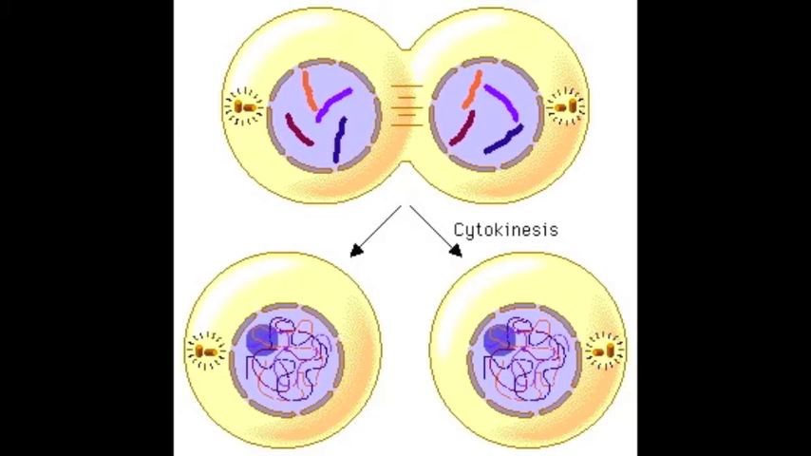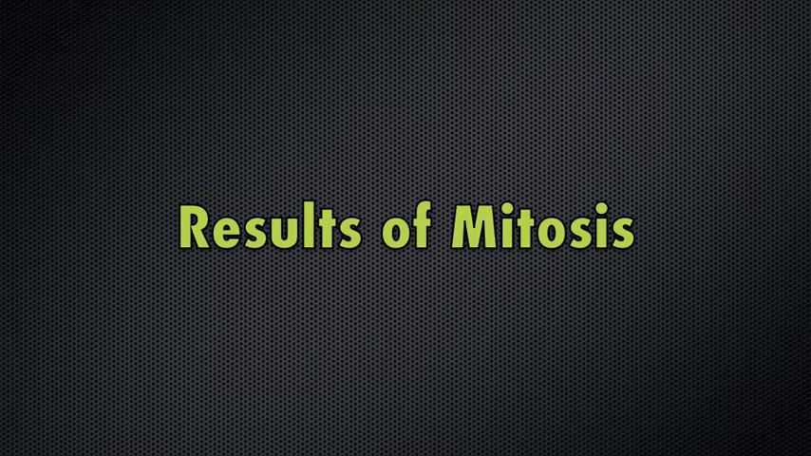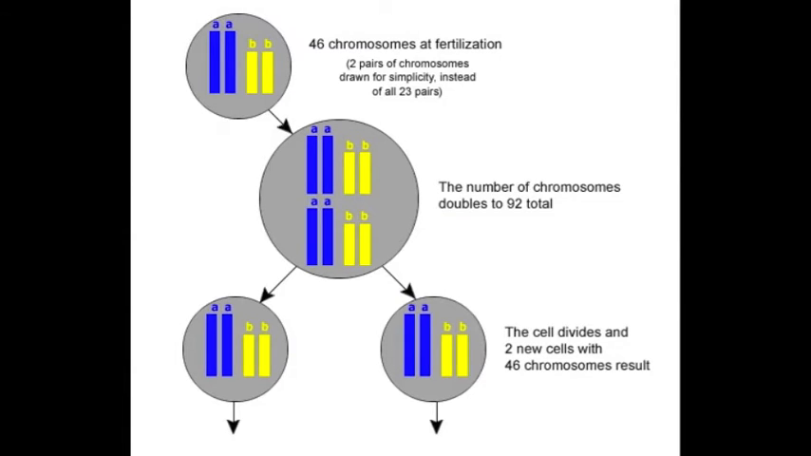Cytokinesis is the division of the cytoplasm into two daughter cells. The results of mitosis: the daughter cells inherit the same number of chromosomes as the mother cell. Mitosis produces two diploid cells, each containing 46 chromosomes. The cells produced by mitosis are genetically identical to the mother cell and to each other.